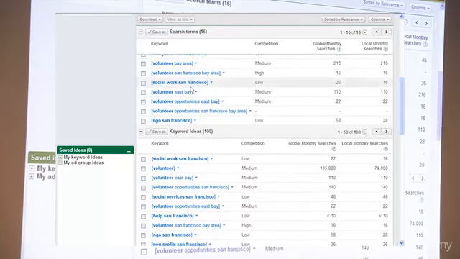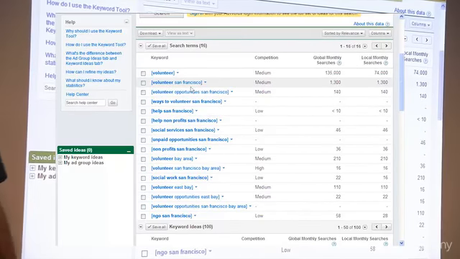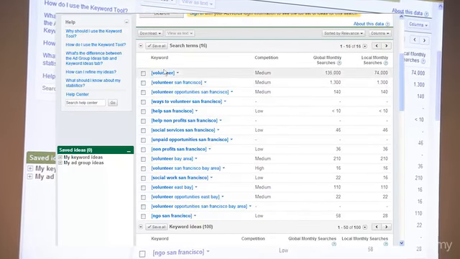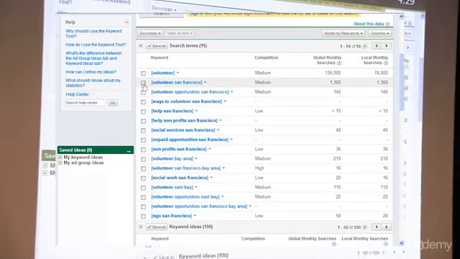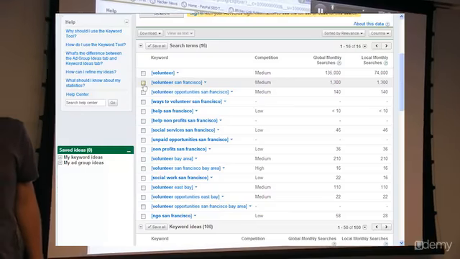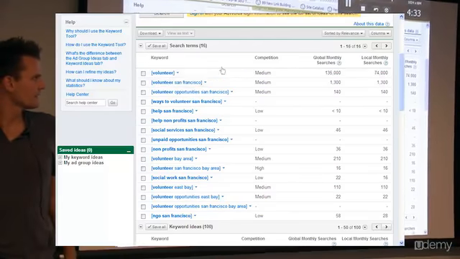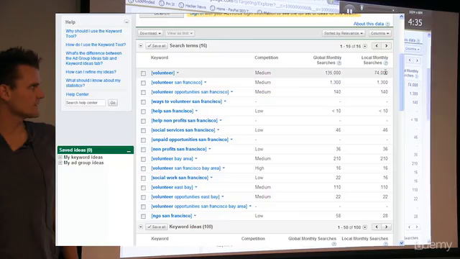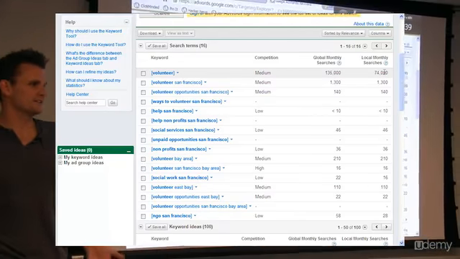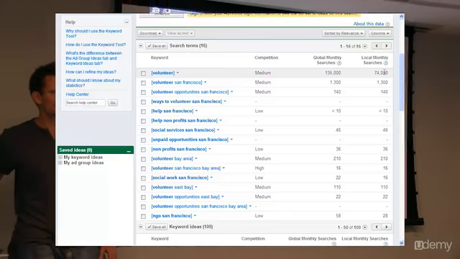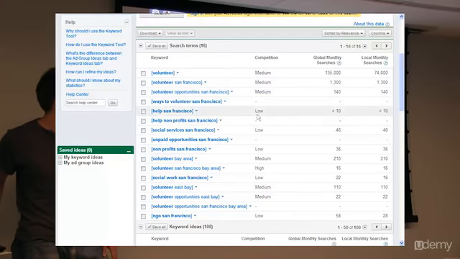So first things first, I like to go through the ones that we typed in. And we see volunteer. Now you think about volunteer and the searcher intent behind that and what people are looking for. It's probably too broad, right? It's searched very frequently, 74,000 times a month in the United States. We're looking for volunteer opportunities within San Francisco. So this is probably too broad.